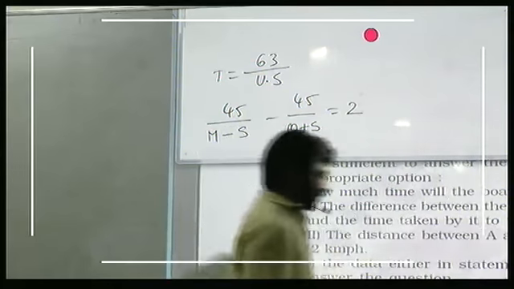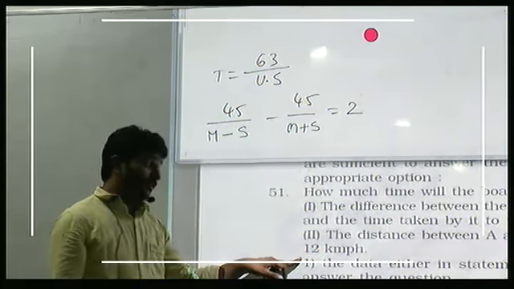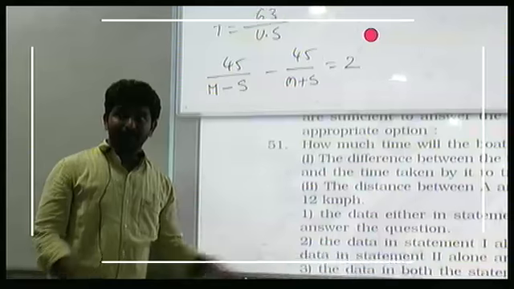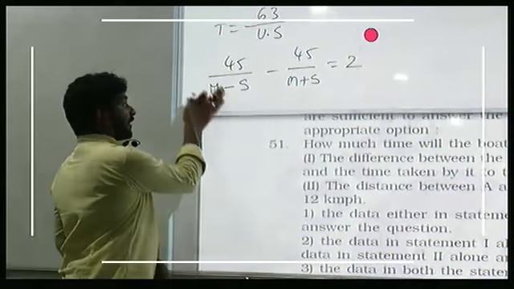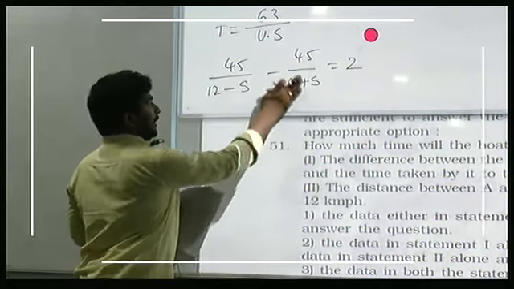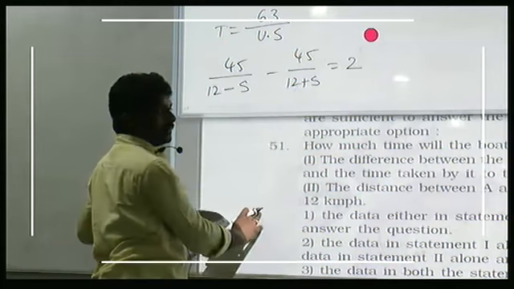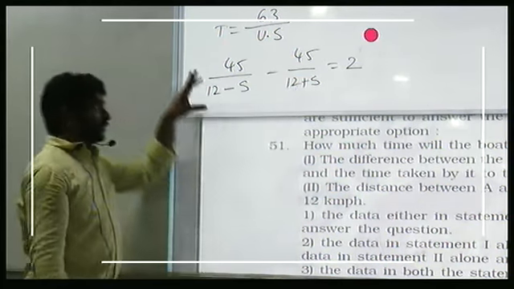Sorry, the man's speed is given. Speed of the boat in still water is 12 km per hour, which is m. So m is equal to 12. If you combine 1 and 2, this is what you can form.